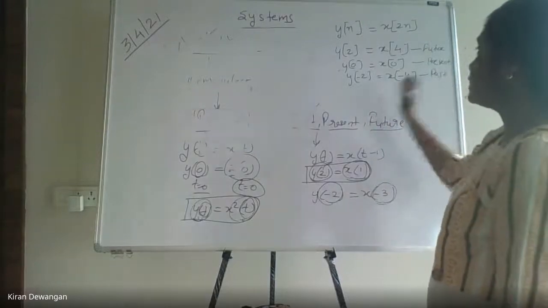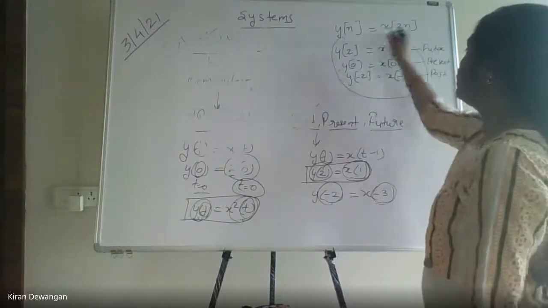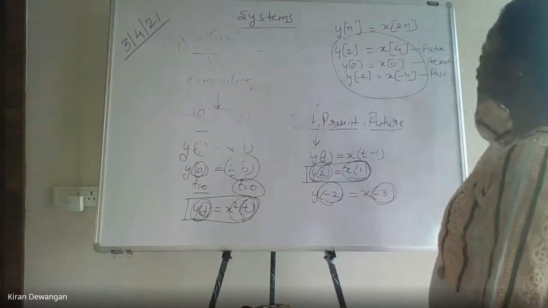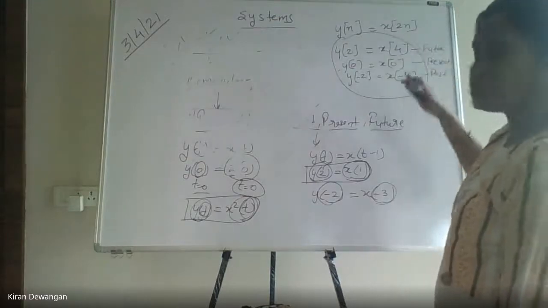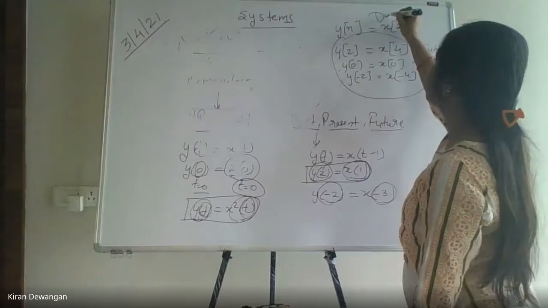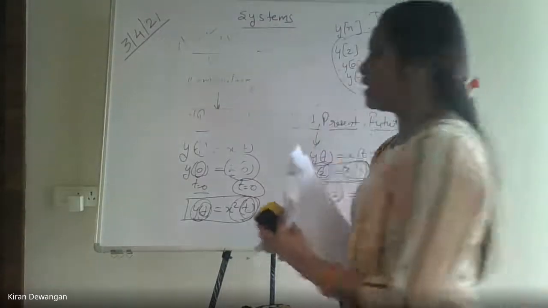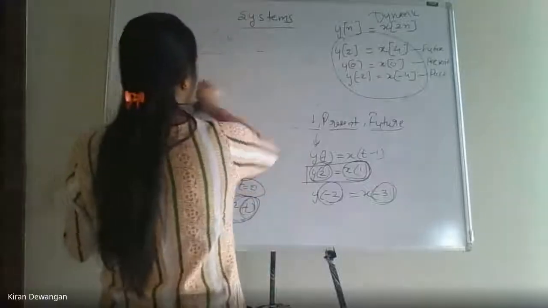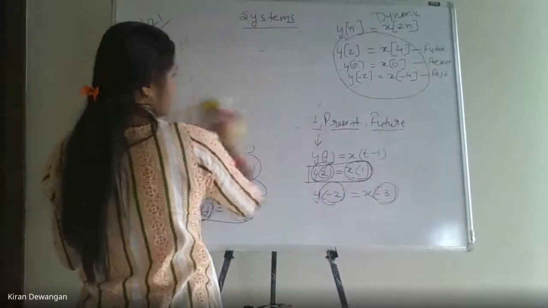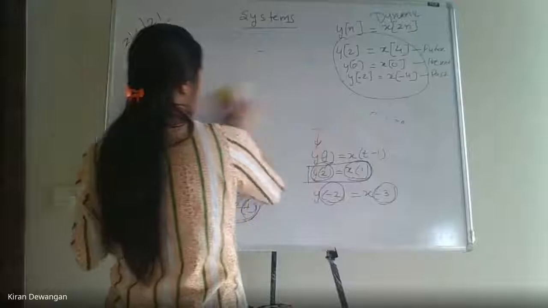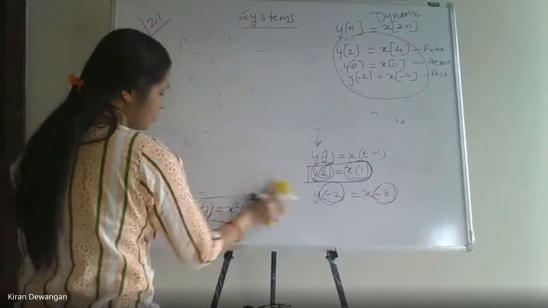Okay? Because it is depending on all the values, future, past and present, this is a dynamic system. So we have to be a little bit careful while we define whether the system is static or dynamic. Okay?